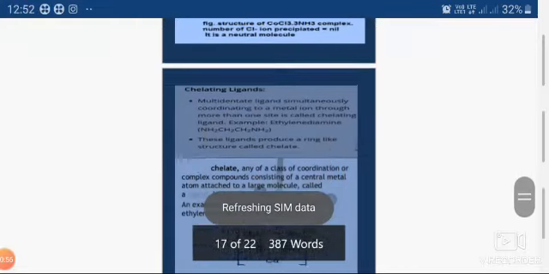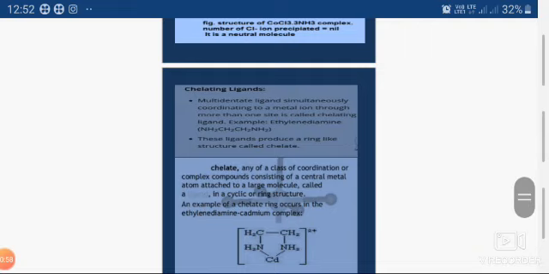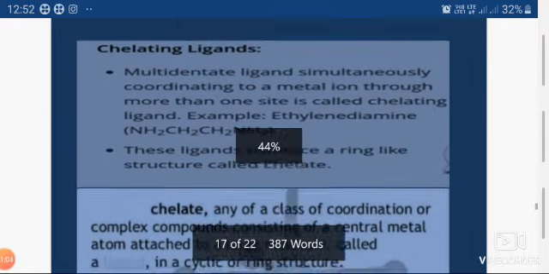And after completion of Werner's coordination theory, now we are going to the next point, and that point is chelating ligands.